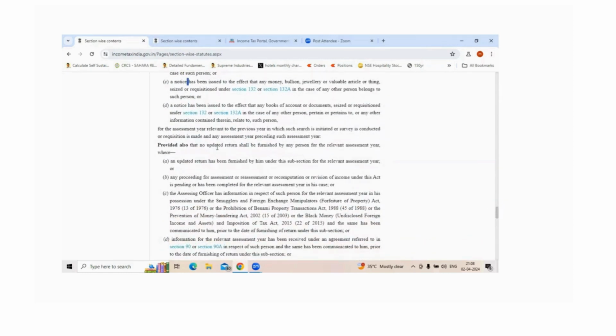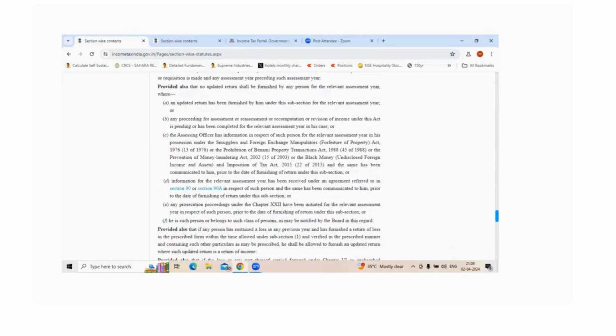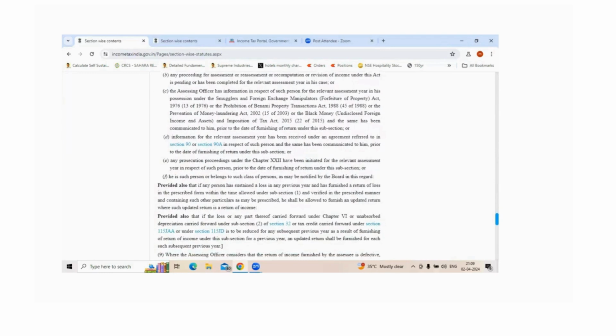Also, you cannot file an updated return if an updated return has already been furnished, or if there is any proceeding for assessment, reassessment, or recomputation. So go through these additional details as well. This section has a few additional details, for example, when you cannot use section 8A and file an updated return.